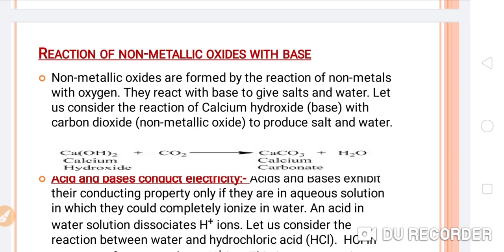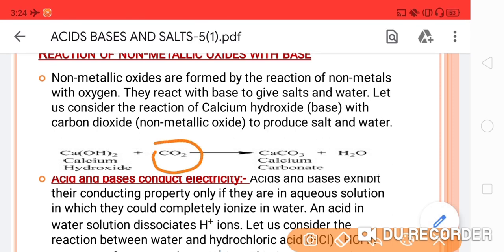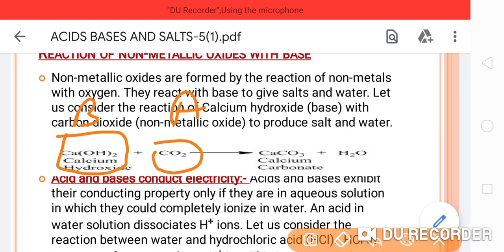So here, if I talk about the base, suppose there is calcium hydroxide, and when the calcium hydroxide reacts with carbon dioxide gas, this is the non-metallic oxide, and this is the base, the calcium hydroxide. So here is a base, this is the base, and this is the acid.